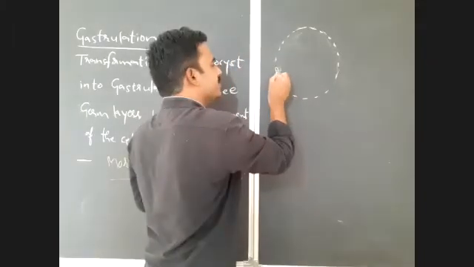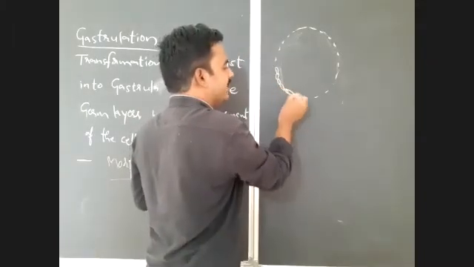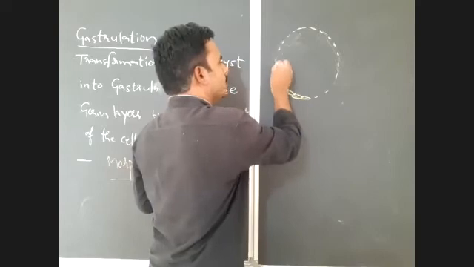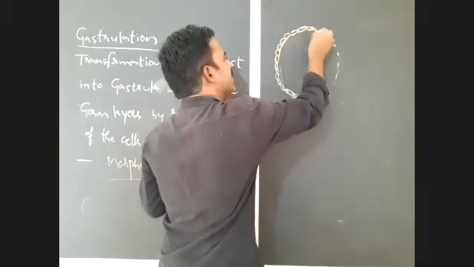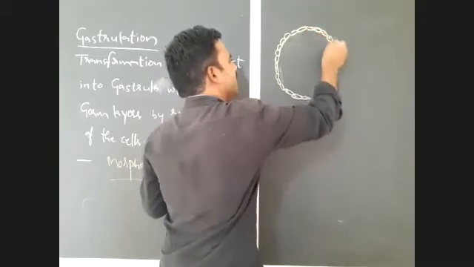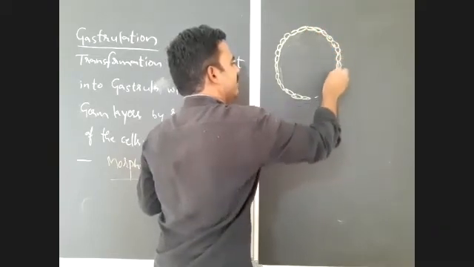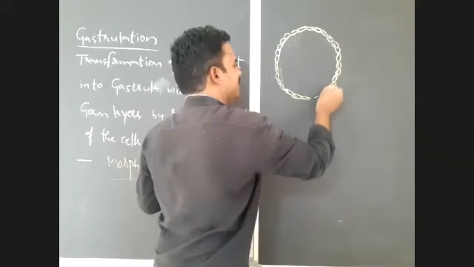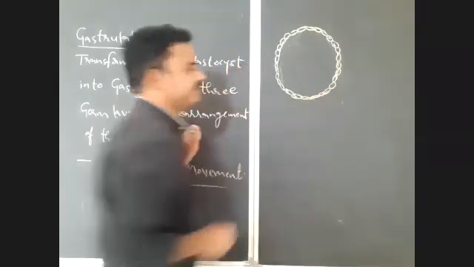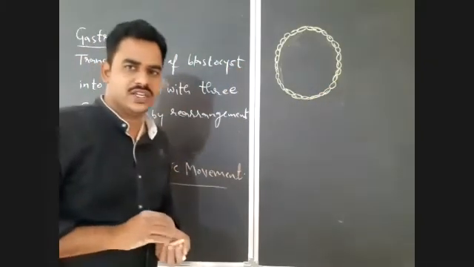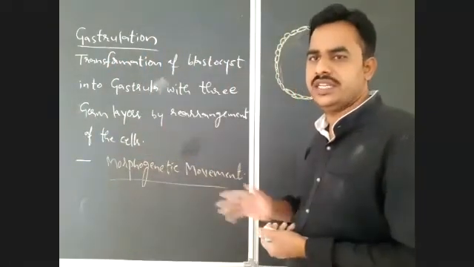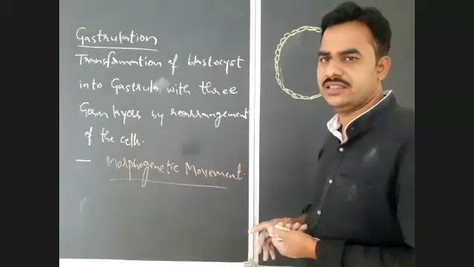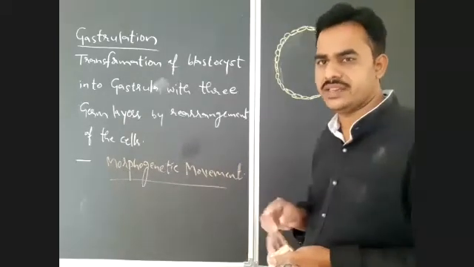So if it is the trophoblast layer, inside the trophoblast, the inner cell mass is there actually. Now what will happen there? By these morphogenetic movements, the cells will arrange into two layers.